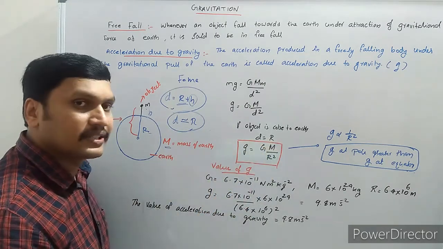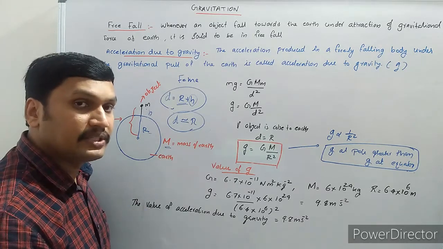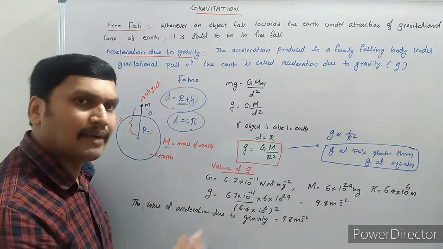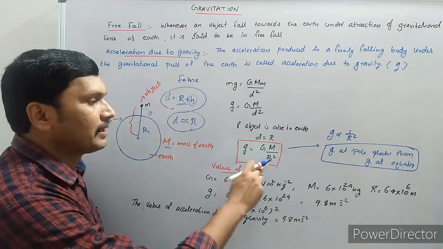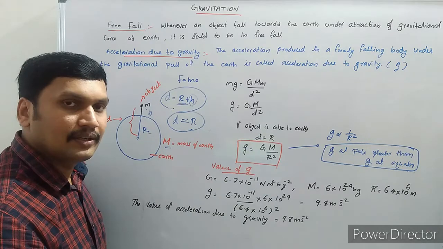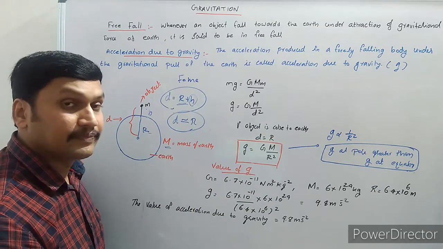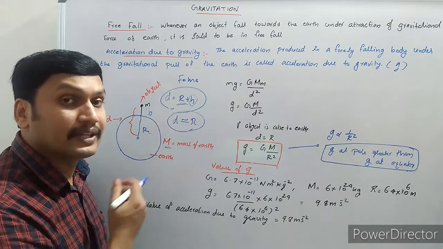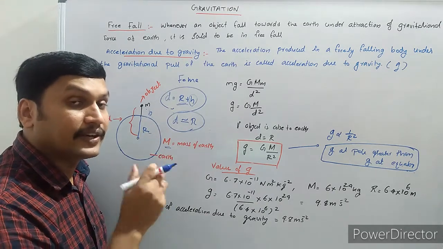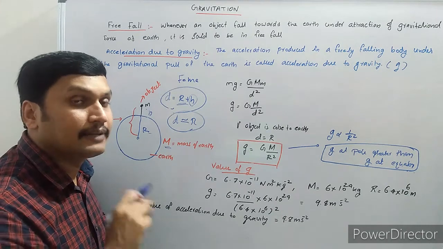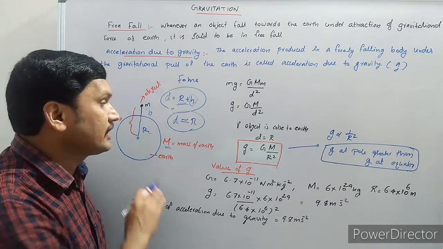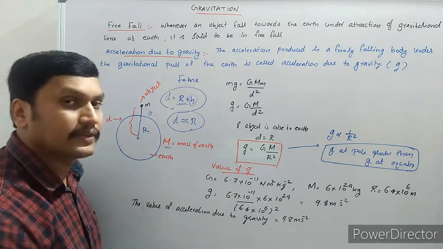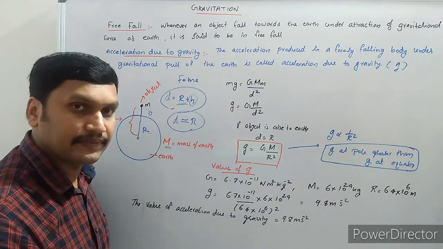So what are the factors which decide the acceleration due to gravity? We can say that is mass of the earth. G is a constant. Mass of the earth is also constant. But the radius of the earth, you know that the earth shape is not a perfect sphere. Because of the particular shape of the earth, it has a different radius at the equatorial region and the polar region. So the acceleration due to gravity is not a constant everywhere on the surface of the earth. It is varying according to the place.